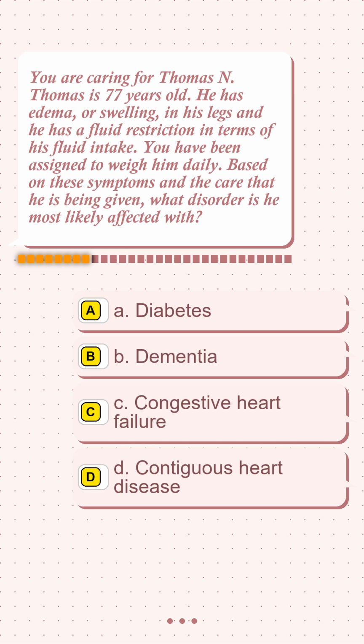Option A, diabetes. Option B, dementia. Option C, congestive heart failure. Option D, contiguous heart disease.